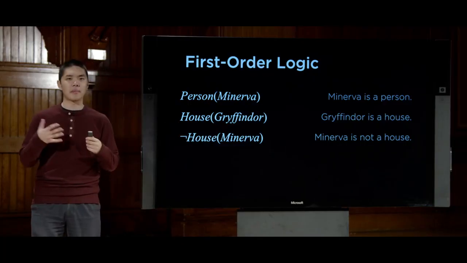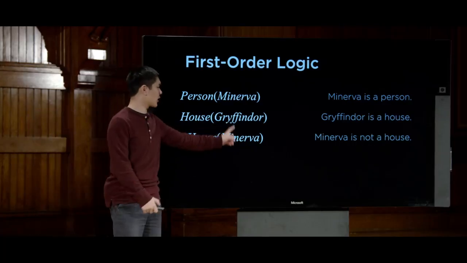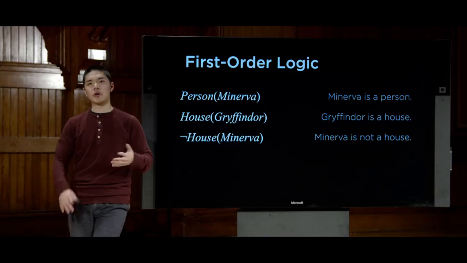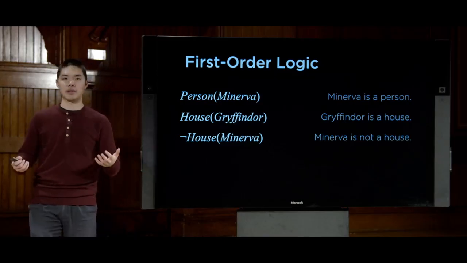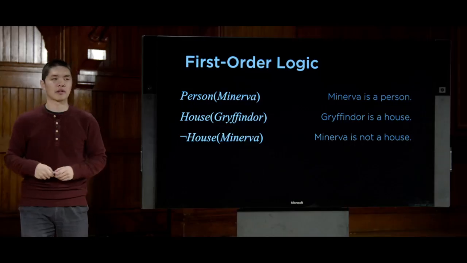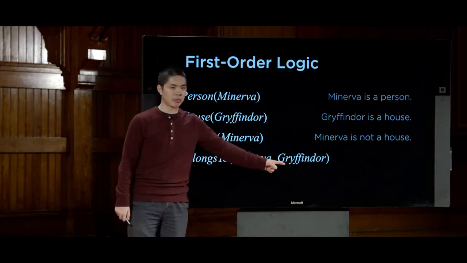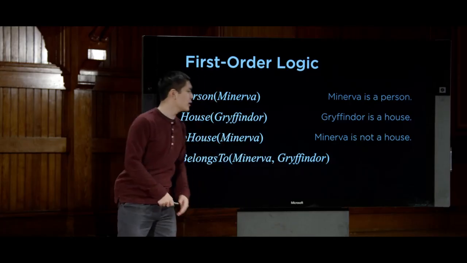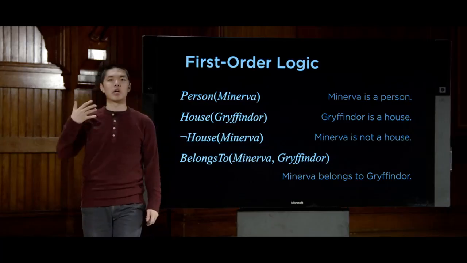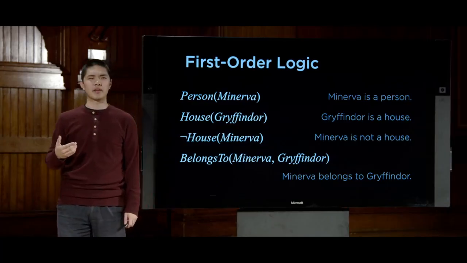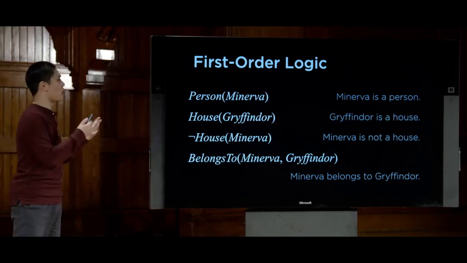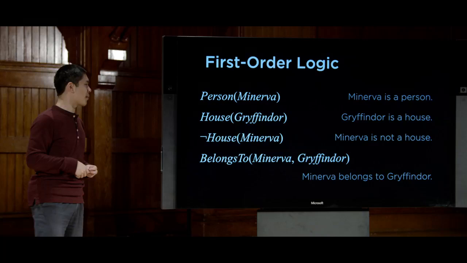Meanwhile, in addition to some of these predicate symbols that just take a single argument, some of our predicate symbols are going to express binary relations, relations between 2 of its arguments. So I could say something like belongs to, and then 2 inputs, Minerva and Gryffindor, to express the idea that Minerva belongs to Gryffindor. And so now here's the key difference, or one of the key differences, between this and propositional logic.